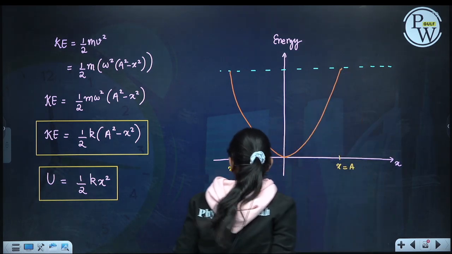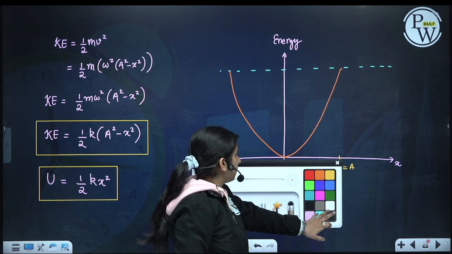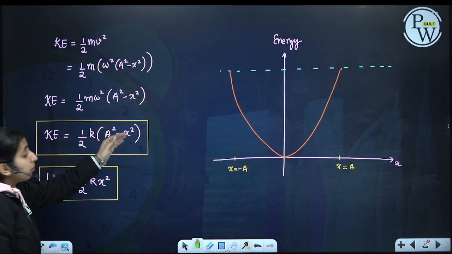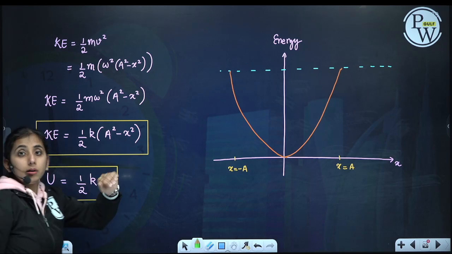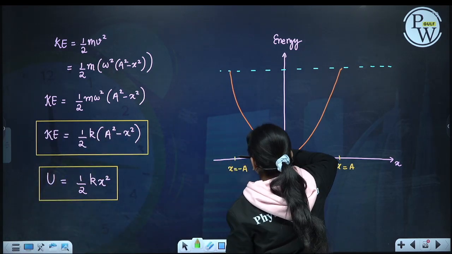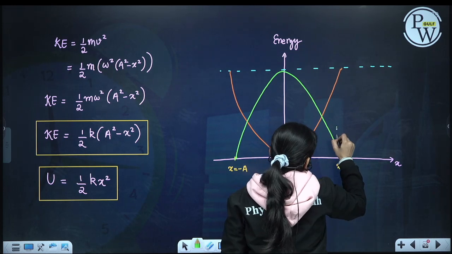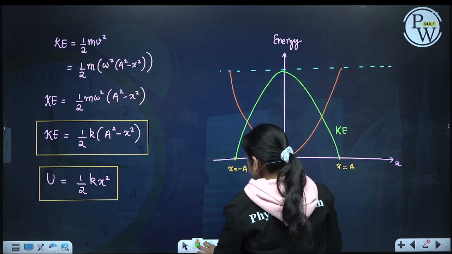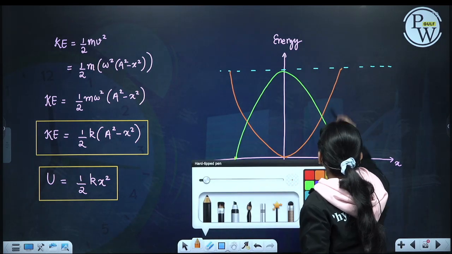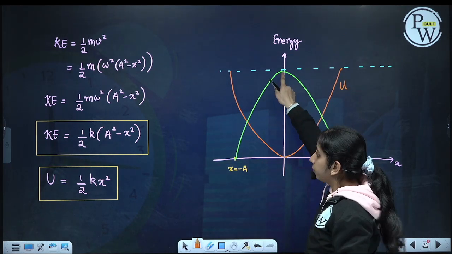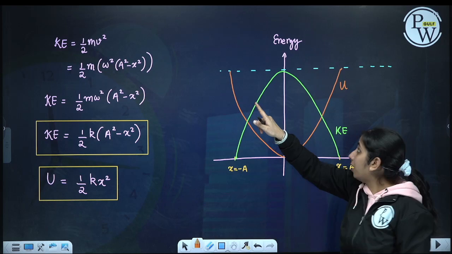Okay, this is my potential energy. Now see, what is kinetic energy? Kinetic energy is also a parabola proportional to x square, but an inverted parabola. So the kinetic energy graph is like this. At the mean position, it is maximum.